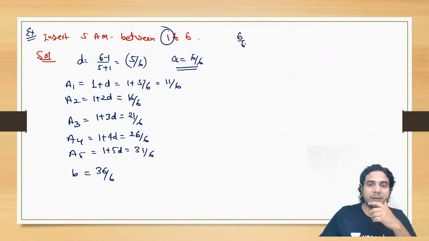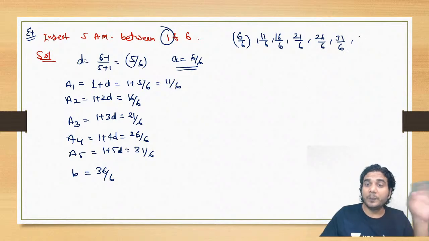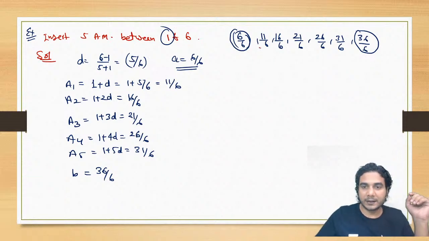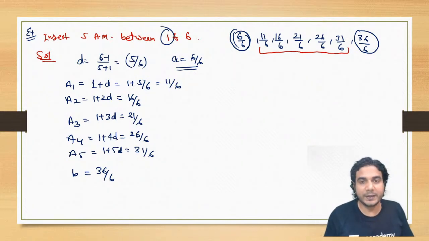All right. So what is the sequence now? So the first term was 1, then it was 11 by 6. Now you can see the AP, all right. And this 16 by 6. And the next is 21 by 6. And the next is 26 by 6. And then next is 31 by 6. And the last one, which was given, is 36 by 6, all right. So these two numbers were given, and we have inserted these 5 arithmetic means. All right. So I hope it is clear. This method is clear to everyone, how to insert arithmetic means.